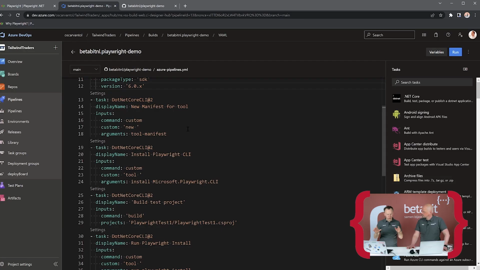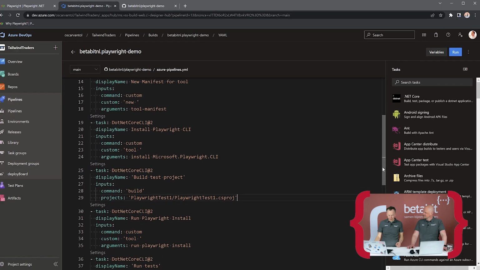So what I do is create a new manifest. In that, I'm installing the .NET tool Playwright, because I don't have a global install option here. Global is fine, but the next run we have a new machine, so then it's gone again. True, true. It's just build out, and we can simplify these steps, of course, if we want to. But know that we need that library somewhere in the background.